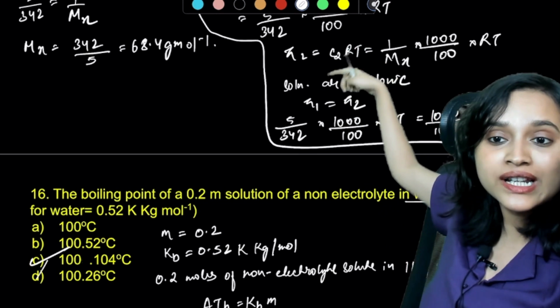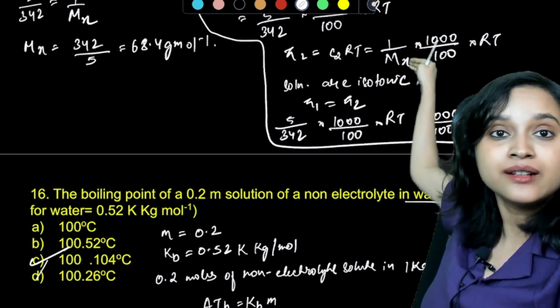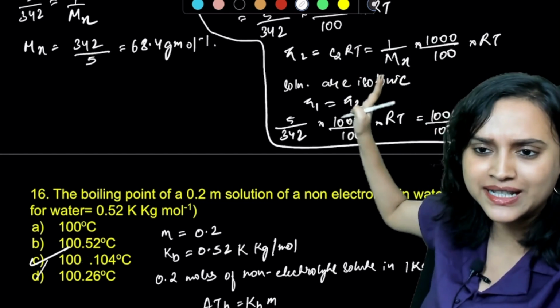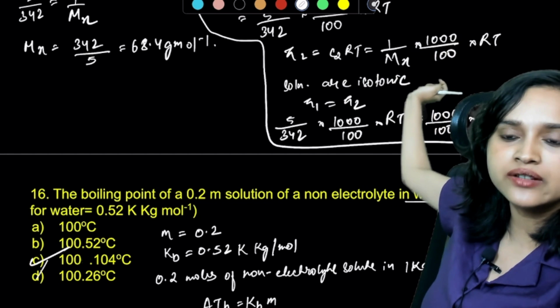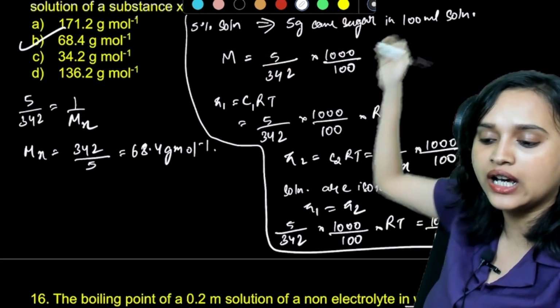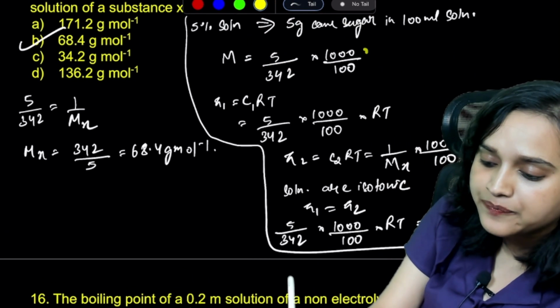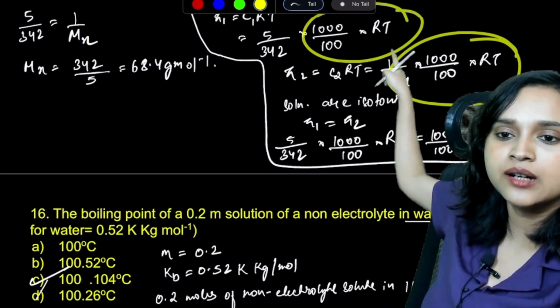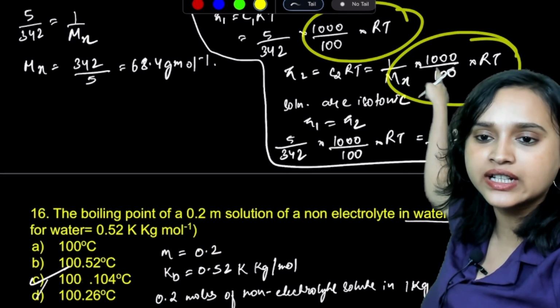Now I do not know what C2 is. So can I write it as 1 divided by mx? Mx is anything. It can be the second component basically, right? This multiplied with 1000 divided by 100 multiplied with R2. Now this and RT will get cancelled. Do you all agree? Look at this. Same term. Is that right? Same term you have, 1000 divided by RT. This and this will get cancelled.